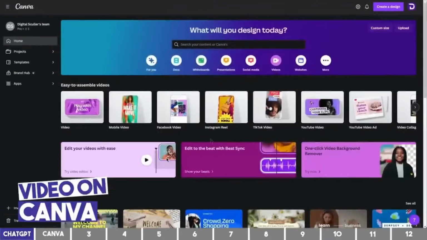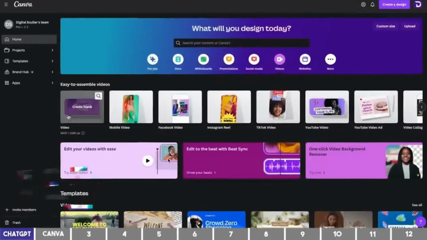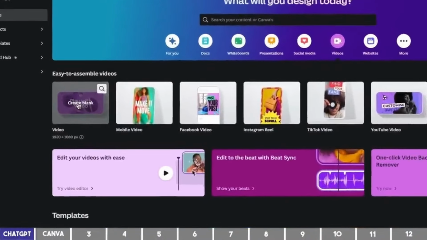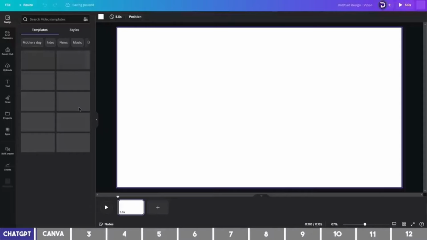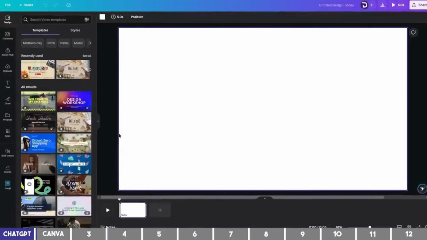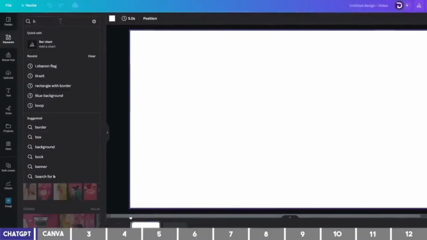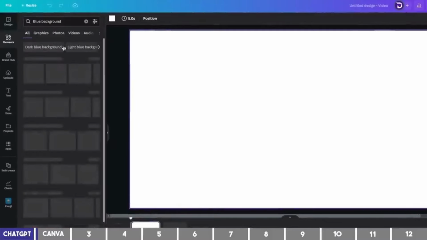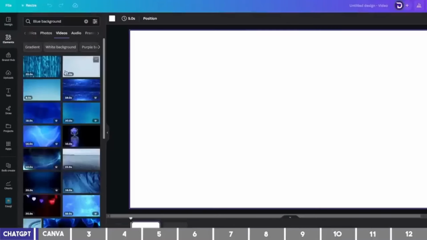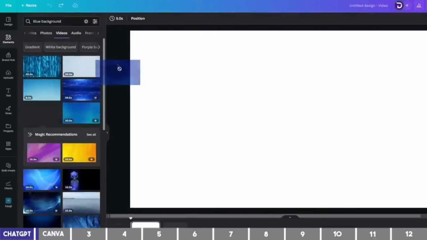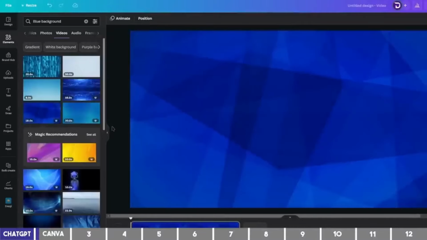Next, go to Canva and switch to the Video tab. Then click on the first option that has the dimension of 1920 by 1080. The first thing we need to do to start creating this video is to add a background from the Element tab. So I will go for a blue background and find a clip on the Video tab. You can use any color that fits your brand and simply drag it to the canvas to replace the background.